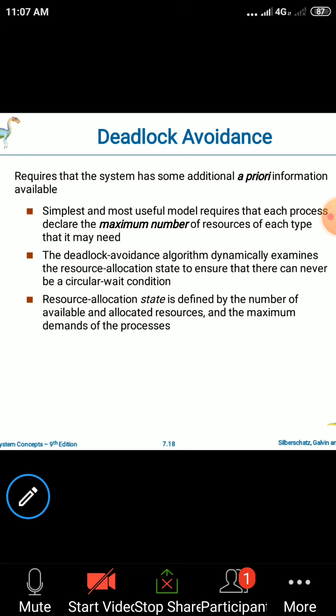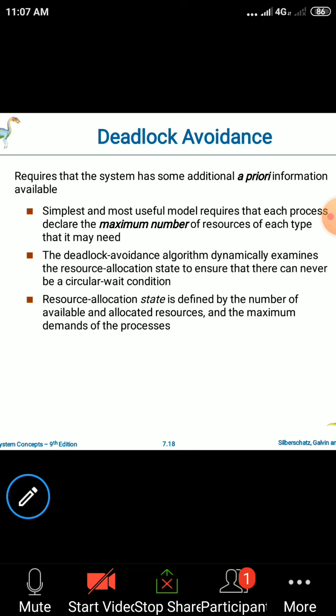The deadlock avoidance algorithm dynamically examines the resource allocation state to ensure that there can never be a circular wait condition. In the previous classes you have studied what circular wait is, right? If three processes P1, P2, P3 and three resources R1, R2, R3 exist, then P1 is requesting R2 while holding R1, P2 is requesting R3 while holding R2, and P3 is requesting R1 while holding R3.